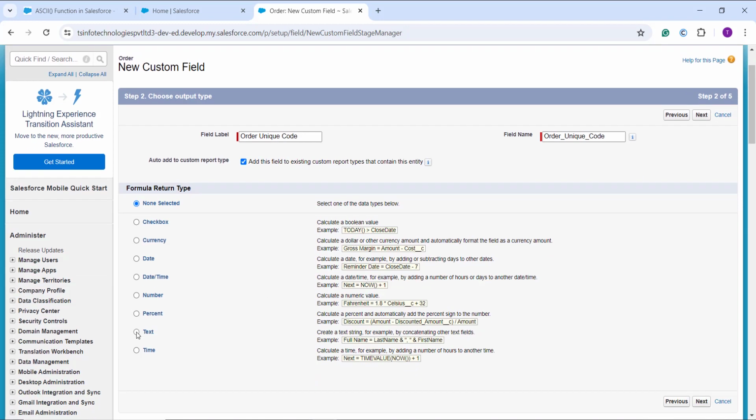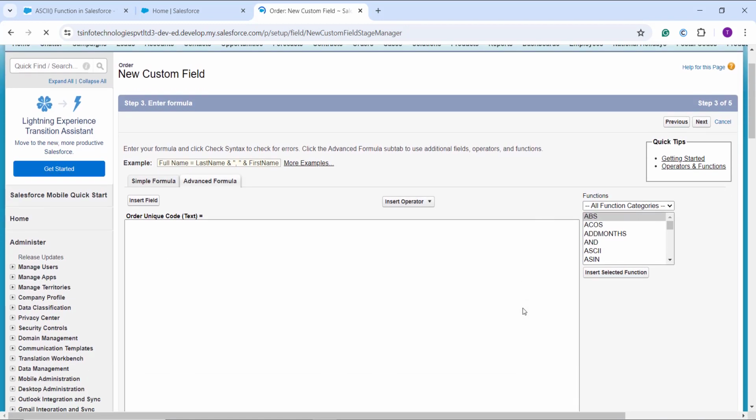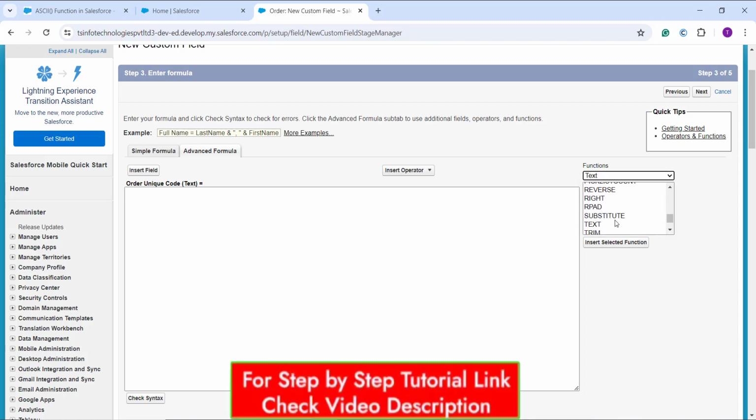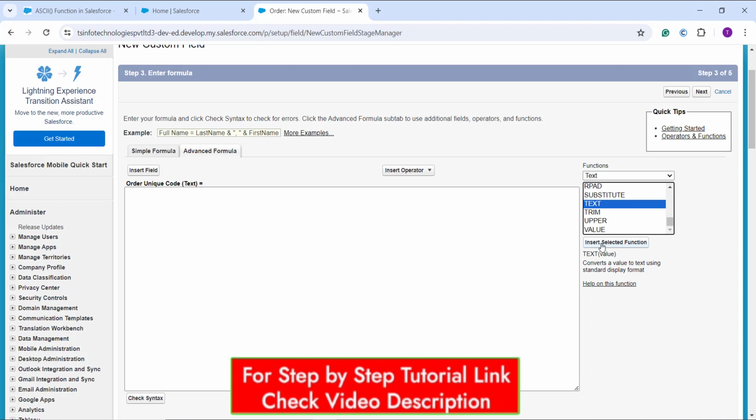Next thing, we have to choose the output data type or the formula return type. I choose the text one and click on the next button, and next I have to create the formula using the ASCII function. And for this, here I am going to firstly need the text function. So here I am clicking on the all function category, move to the text category and choose the text function first, and then I click on insert, and then I replace this value with the help of the ASCII function as I am going to use the ASCII in it.